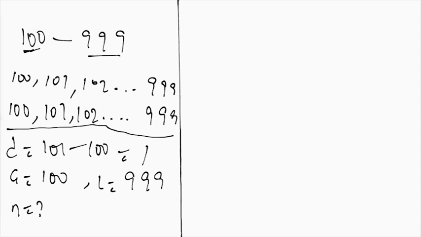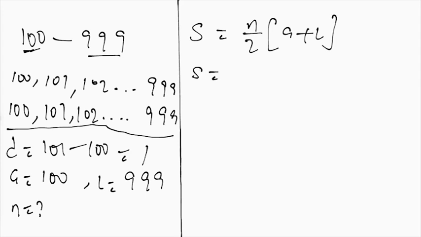We'll be using the sum of an arithmetic progression, and there are two formulas I'll be using in this case. When we are dealing with AP, we have S equals n over 2 into (A plus L). Then also we have S equals n over 2 into bracket 2A plus (n minus 1)d bracket. The first formula can be used when you have both your first term and your last term.